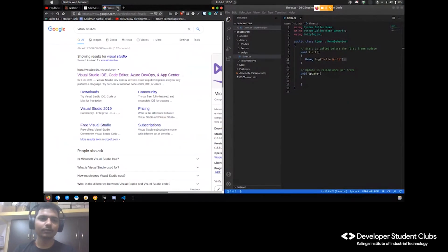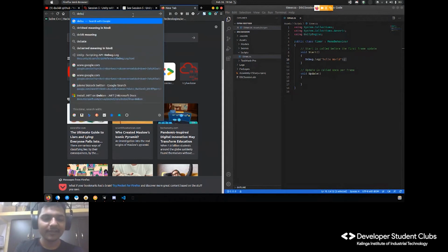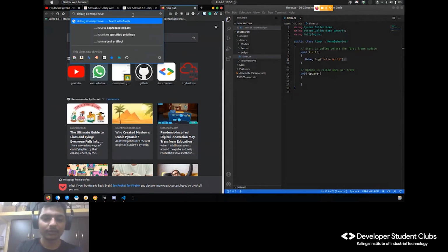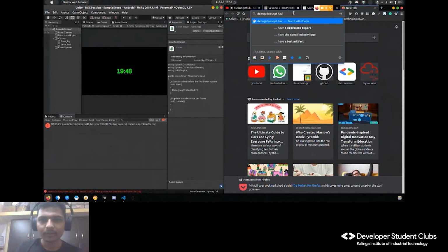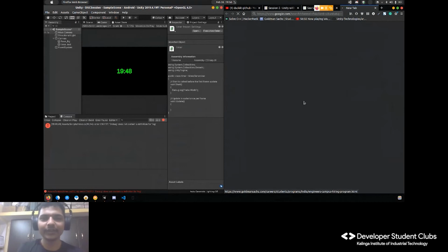just go on the internet. I will show you how big the Unity community is. Search the same error: Debug does not contain a definition for log, and just add Unity.